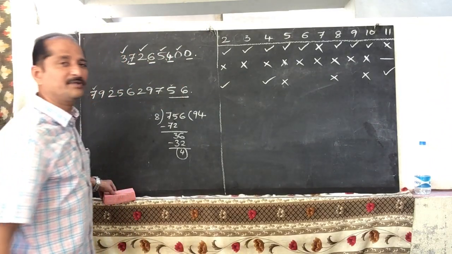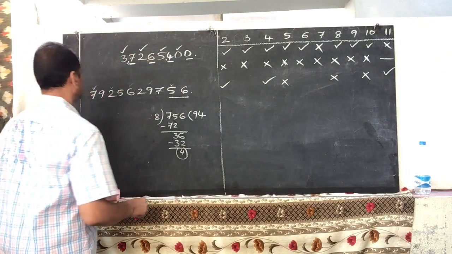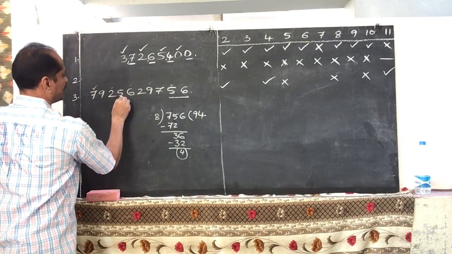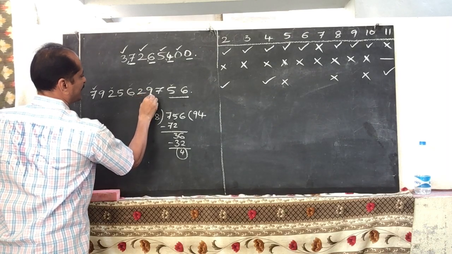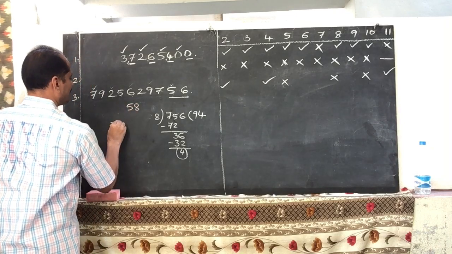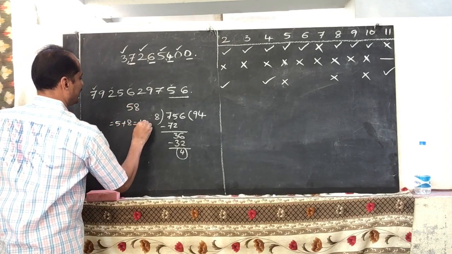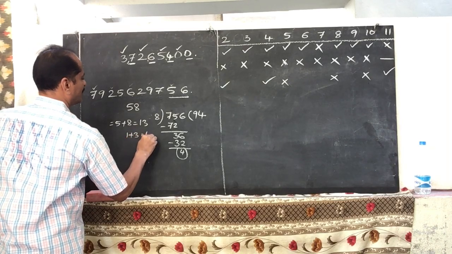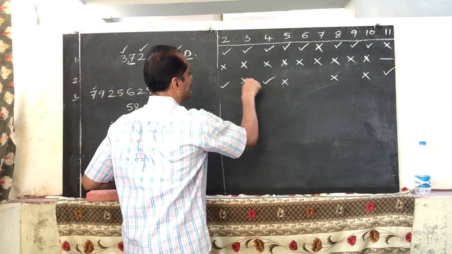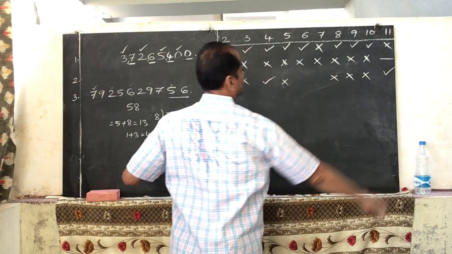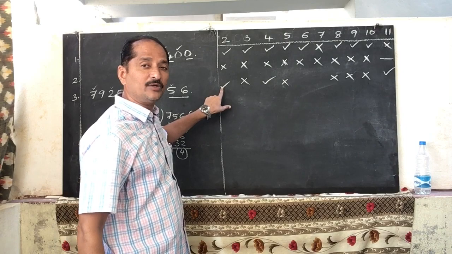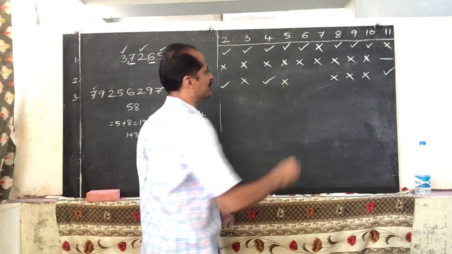Then next, divisibility of 3. Add the digits. 7 plus 9, 16, 18, 23, 29, 31, 40, 47, 52, 58. The sum is 58. 5 plus 8 is equal to 13. Again 1 plus 3 is equal to 4. So the sum is 4. Is it divisible by 3? No, it is not divisible by 3. It is not divisible by 9 also. Is it divisible by 6? It is divisible by 2 but not divisible by 3, so it is not divisible by 6 also.